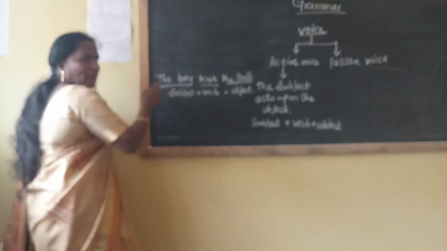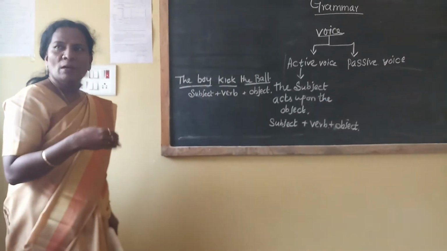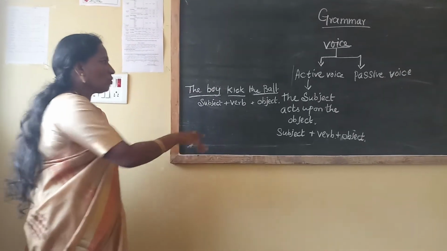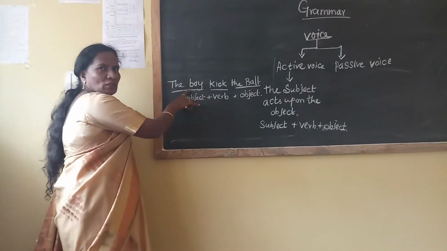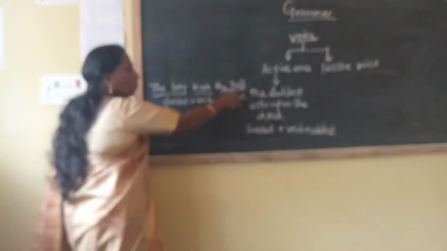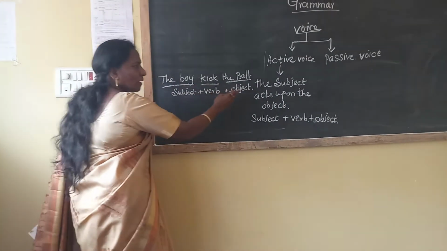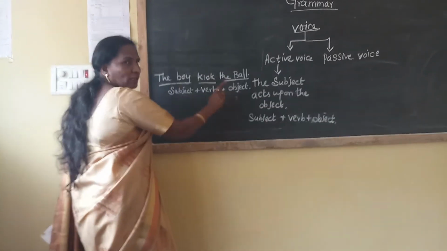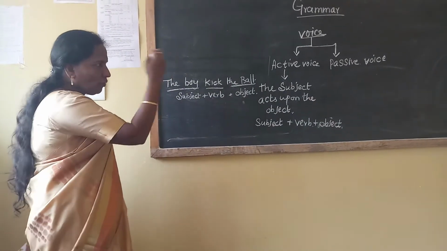What is acts? Acts is nothing but the verb, the doing word or action word. That is called a verb. So the subject is the boy. Kick is the verb, that is the action. The ball is the object. The subject acts upon the object is called active voice. Now it's clear. Now we go for the passive voice.